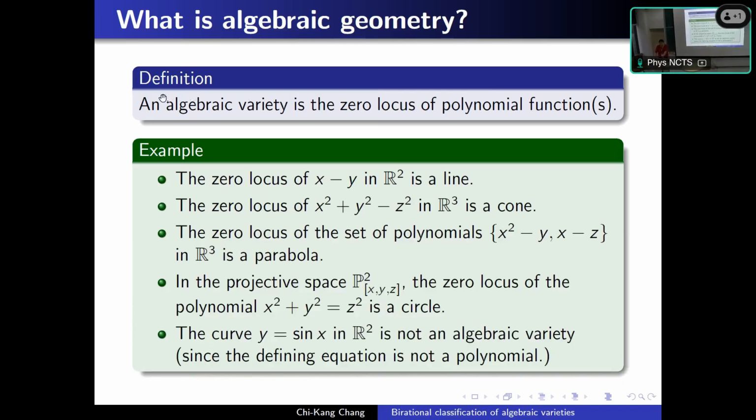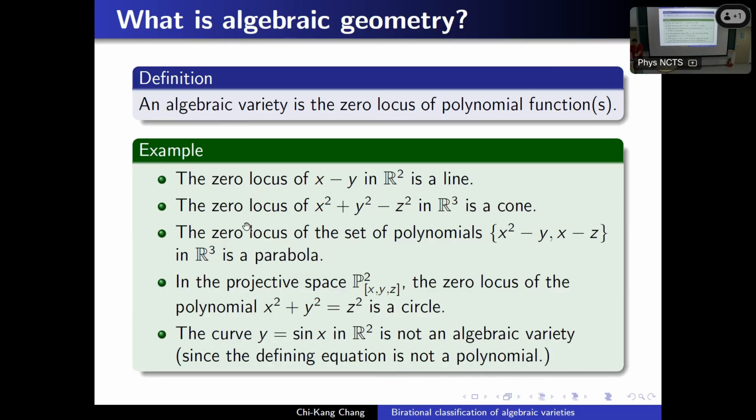The definition of an algebraic variety is the zero locus of a polynomial function. For example, the zero locus of x minus y is a line, the diagonal on the plane, and the zero locus of x squared plus y squared minus z squared is a cone.